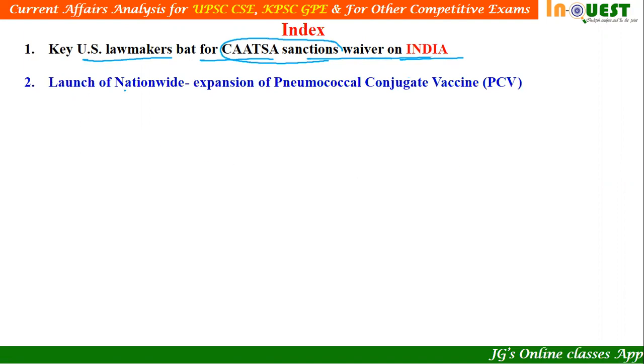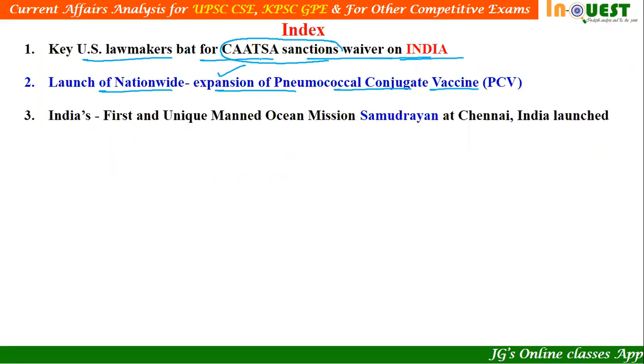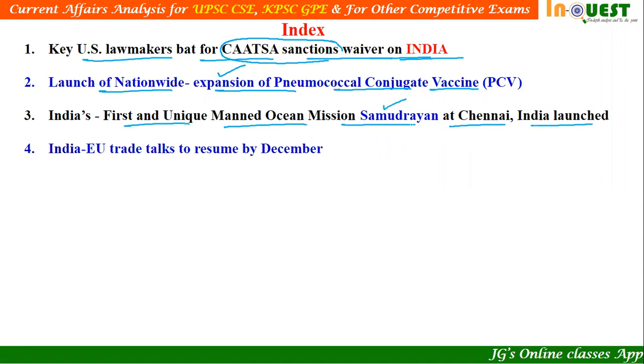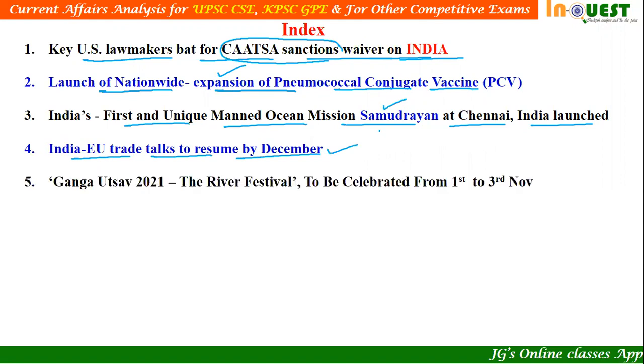Article number 2, launch of nationwide expansion of pneumococcal conjugate vaccine. Let us understand the purpose of this expansion. Article number 3, India's first and unique manned ocean mission, Samudrayaan, at Chennai, India launch. So let us find out the significance of this particular launch. Article number 4, India and EU, European Union, trade talks to resume by December. Let us find out the purpose of these bilateral talks.